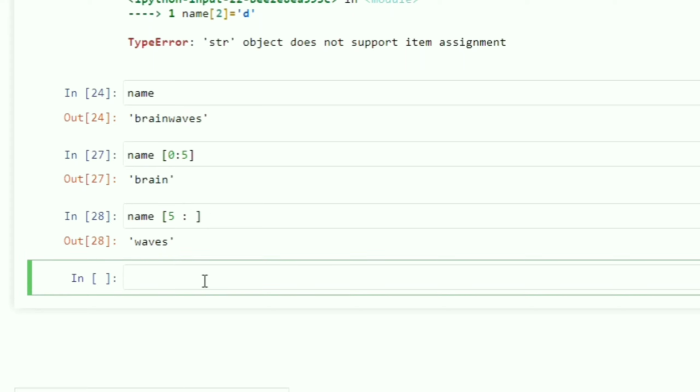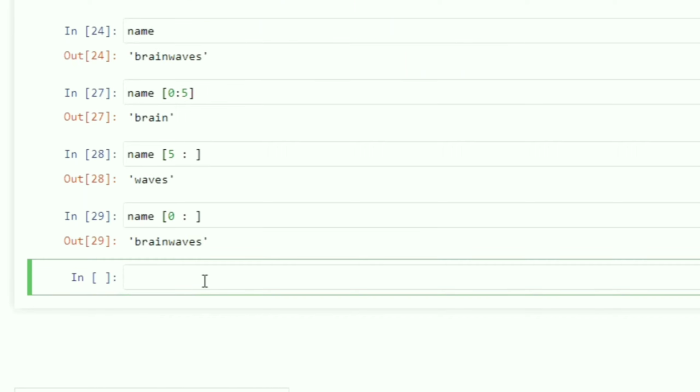Okay. Likewise, if I write name of 0 colon and I am not specifying anything after it, then I will be getting the entire string. So you can see I will be getting the entire string as brainwaves. Okay. So this is all about strings.